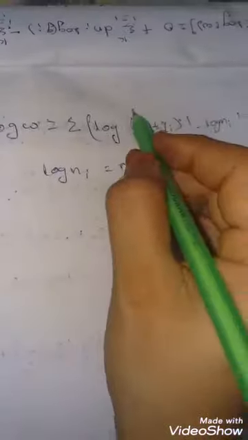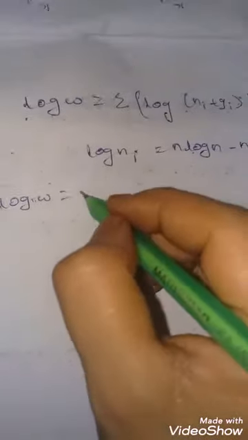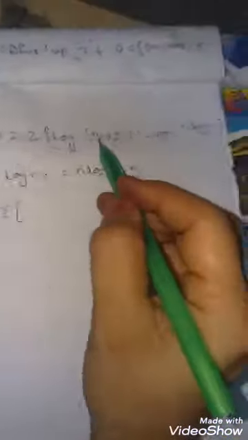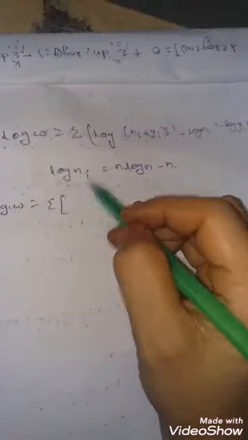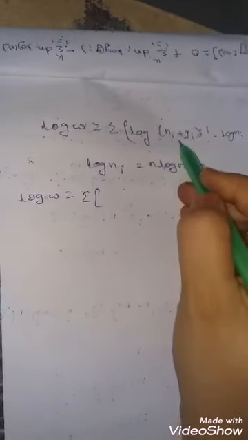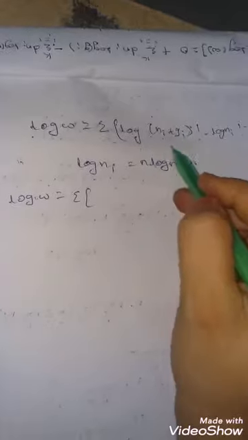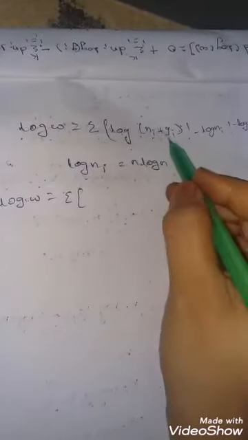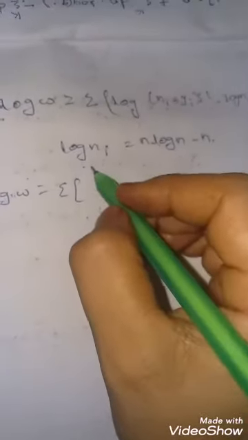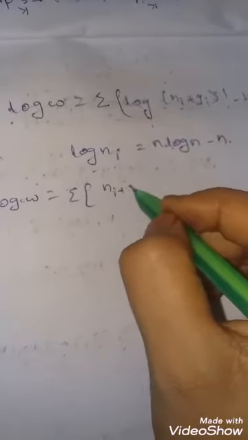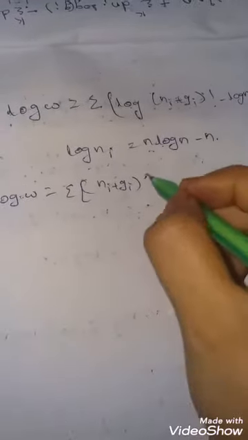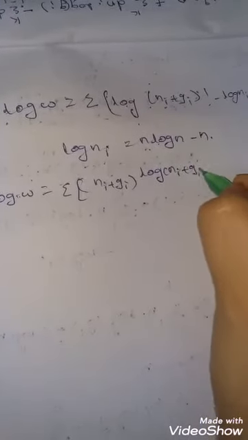Applying this Stirling equation, what we get here is log W is equal to sigma of log Ni plus Gi factorial, which is n log n minus n, so that we can write Ni plus Gi log of Ni plus Gi minus Ni plus Gi.